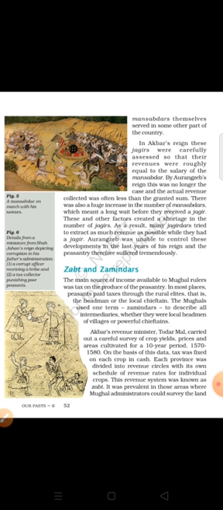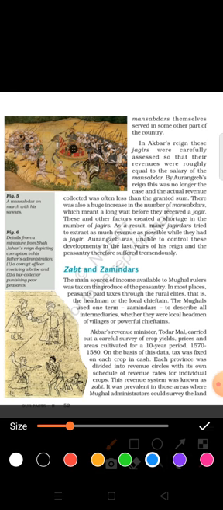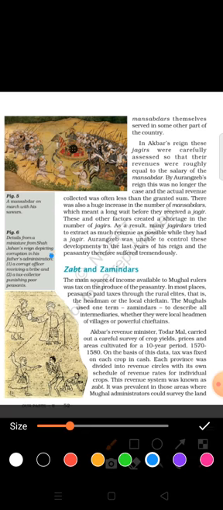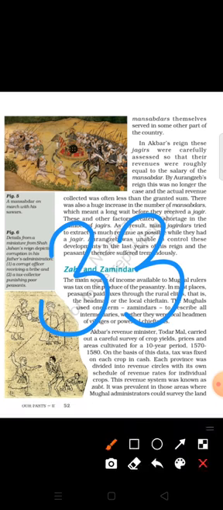So the system of mansabdari was good only for Akbar's time, but after Aurangzeb's time, the subas also increased. And one more interesting thing: in Akbar's time we can say there were only 16 subas, but after Aurangzeb's time, they increased to more than 33. So that's why he also faced problems.